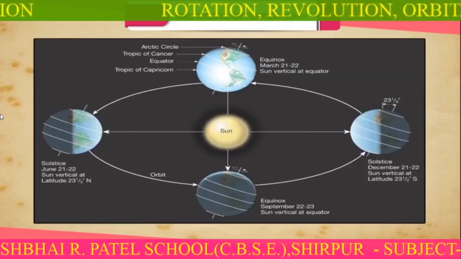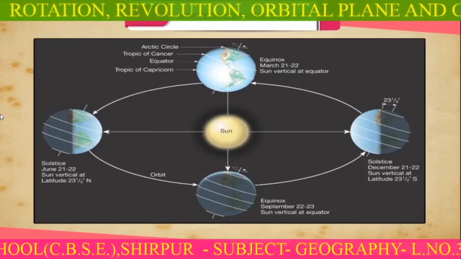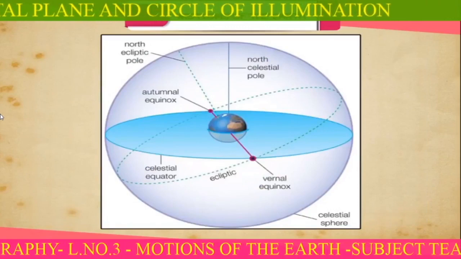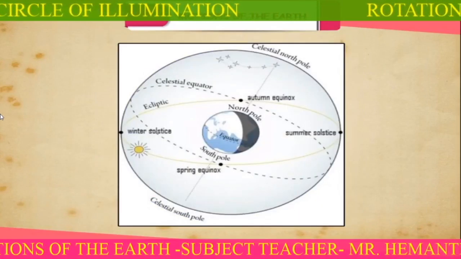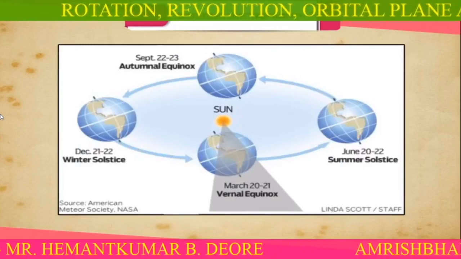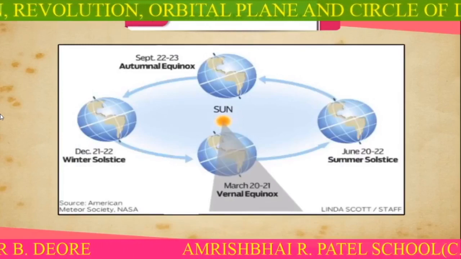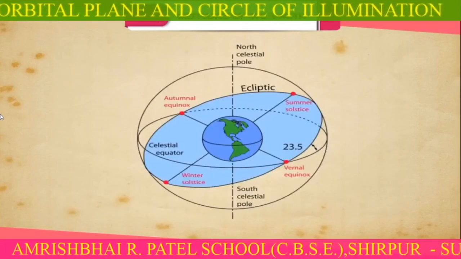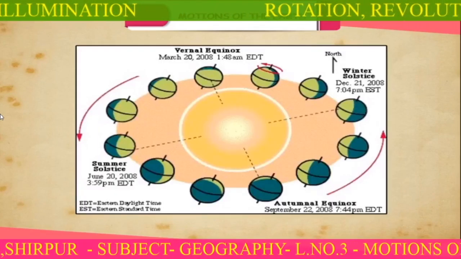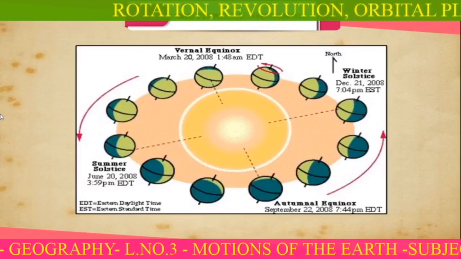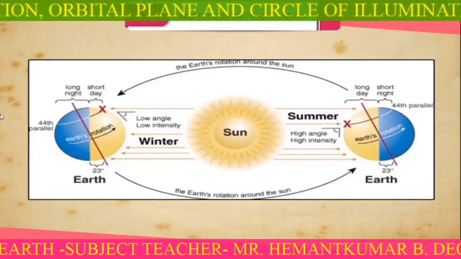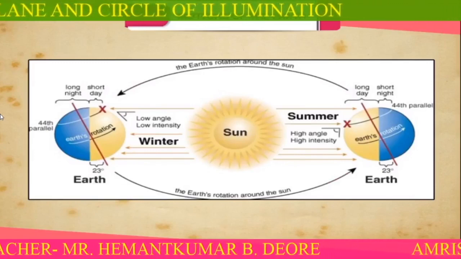If the Earth did not revolve around the Sun on its inclined axis, there would be no seasons. Because of the inclination of Earth's axis, each pole takes turns to tilt towards the Sun. It explains why each hemisphere has different seasons in a period of 1 year. It happens because Earth is in constant motion around the Sun on an inclined axis. Thus, there are changes in the duration of days and nights, and changes in seasons, because of the rotation and revolution of the Earth respectively.